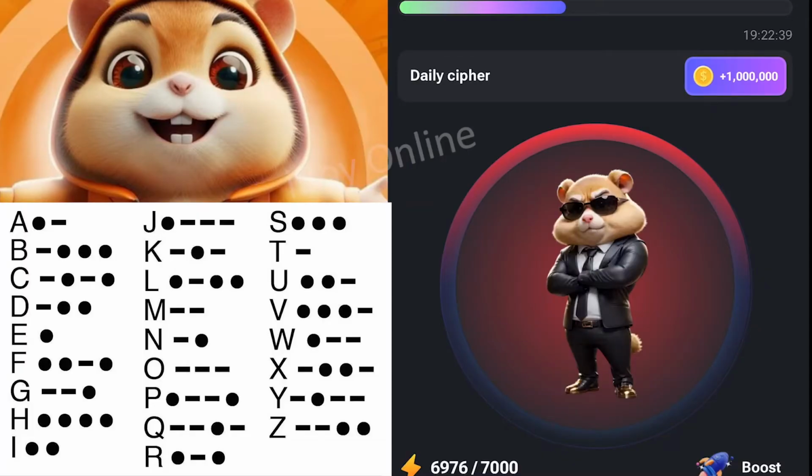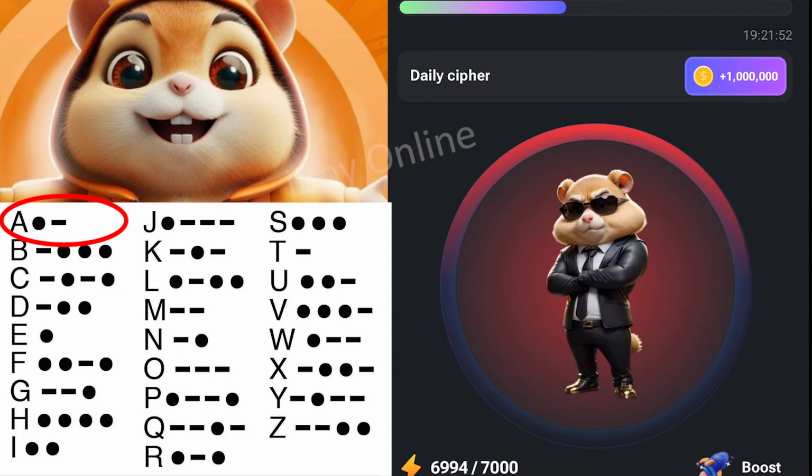It's very tricky, so you have to be careful, because once you miss one, whenever they bring the code, you're definitely going to start afresh. So it's very tricky and you have to be careful. I'm going to be teaching you how to do this from A to Z. Now for A, you have to tap dot and then dash.